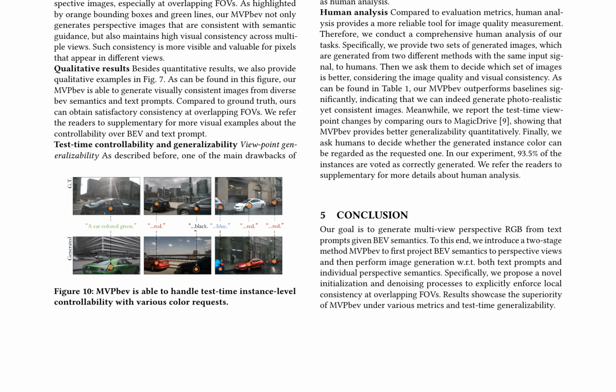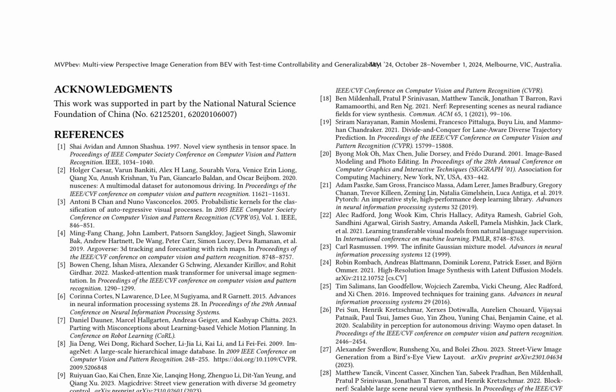The results in Table 1 show that MVPbev outperforms baselines significantly, indicating that it can generate photorealistic yet consistent images. Furthermore, MVPbev provides better generalizability quantitatively and achieves a high rate of correctly generated instances in terms of object color. In conclusion, MVPbev is a novel method that generates multiview perspective RGB images from text prompts given BEV semantics. It demonstrates superior performance under various metrics and test-time generalizability, making it a valuable contribution to the field of image generation.